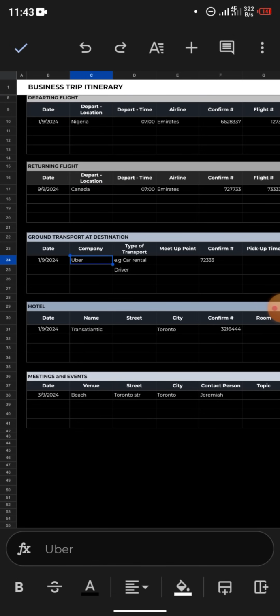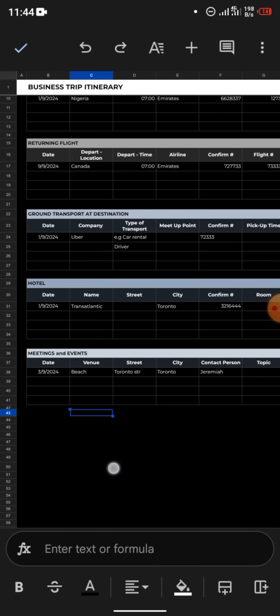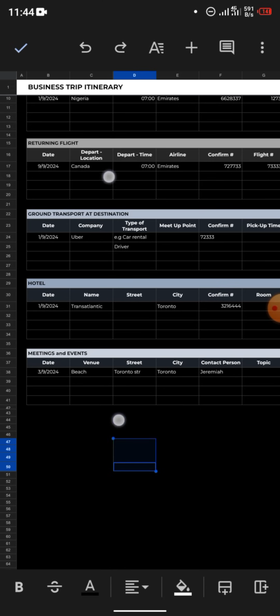For the ground distance, you can put Taxify, Uber, Bolt, anything here. For these meetings, change the meetings, put the street, city, and contact person that you want, because me, I'm going to miss Jeremiah in Canada. So I put Jeremiah there, and I put Toronto. So that's it for this.